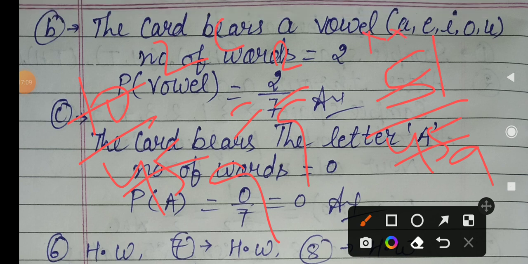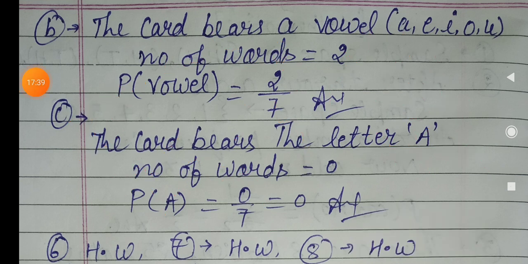Then after that you have to add these things: you add the probability of cook and the probability of manager, and then you get your answer in question number 6. Question 7 is quite easy, and just like this you have to do this question.